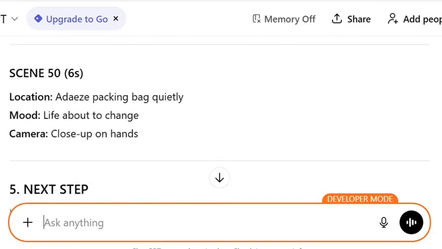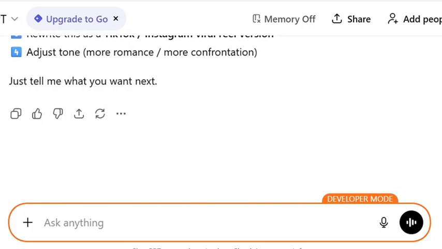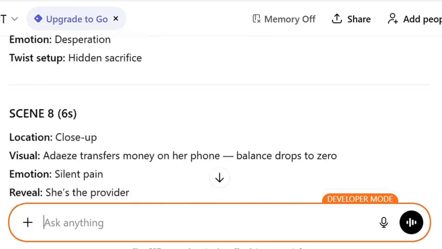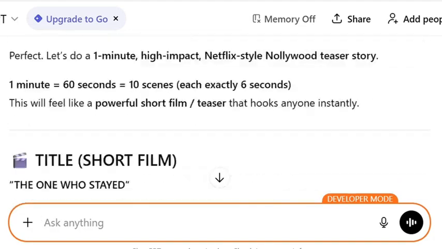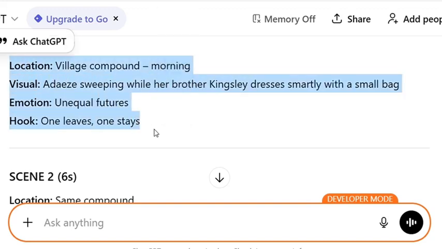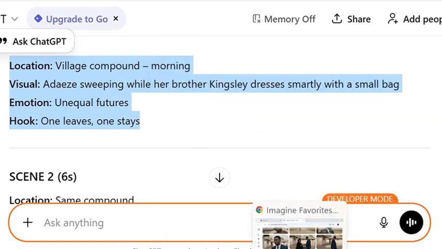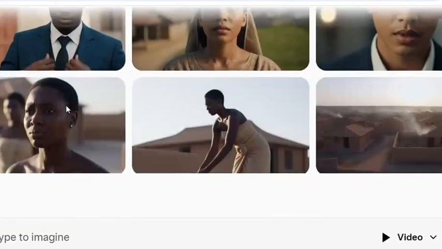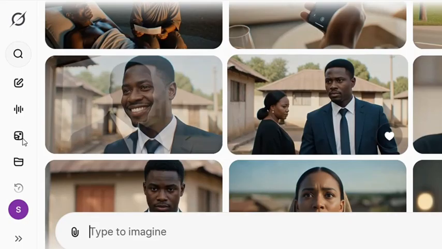After I got all these prompts, the next thing I did was to head over to Grok AI, where I generated my video scenes. To do this, the first thing I did was to take the first video scene here. This is the location: village compound, where her brother Kensley, dressed smartly with a small bag. So all I have to do is copy this. I click on copy, and after I copy this, I head over to Grok AI, and the next thing I have to do is to click on Imagine here.